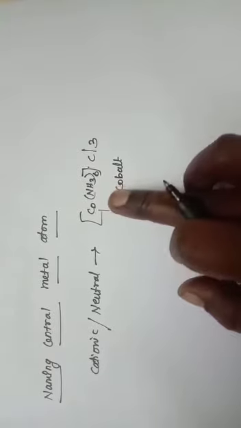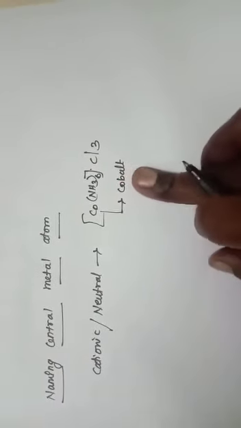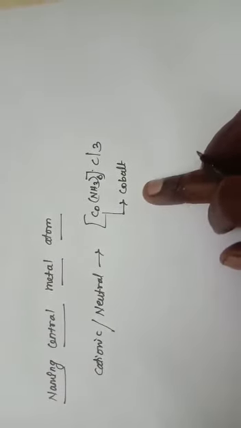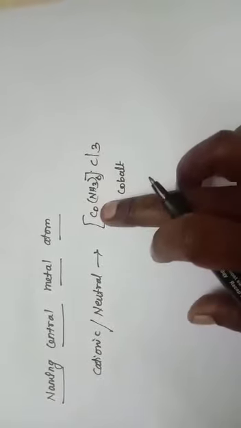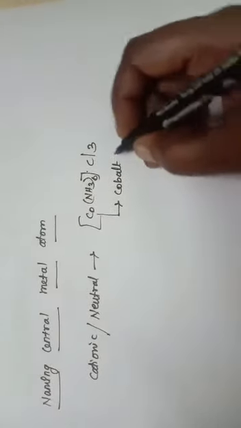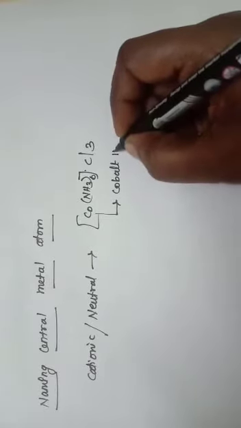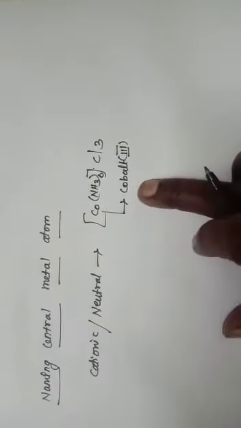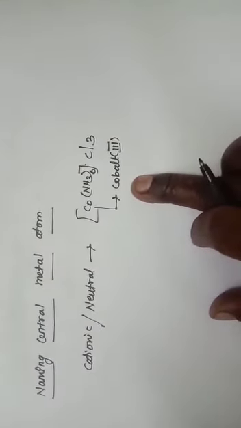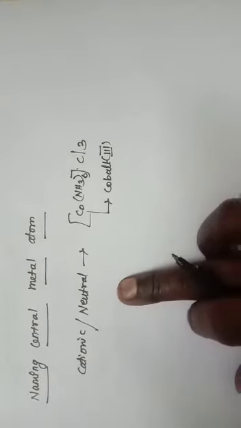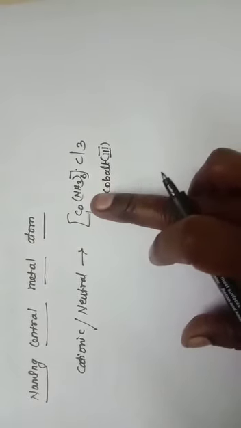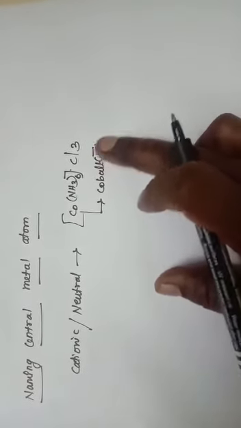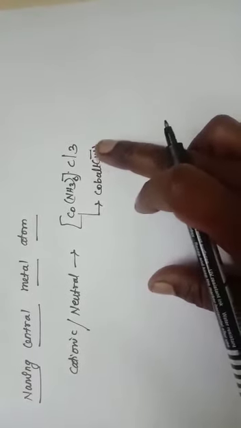The oxidation state of the metal is written immediately after the metal name using Roman numerals in parentheses. That means here the oxidation state of cobalt is 3, so after the name, it should be written within parentheses in Roman numeral. So this is the rule to write the name of the central metal atom. If it is a cationic or neutral complex, the name of the element should be written as such, and the oxidation state of the metal is mentioned immediately after the metal name.